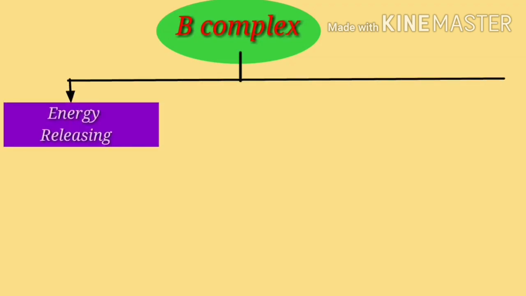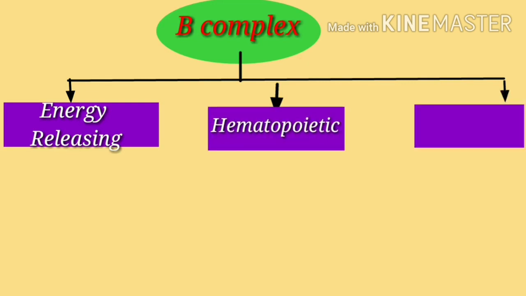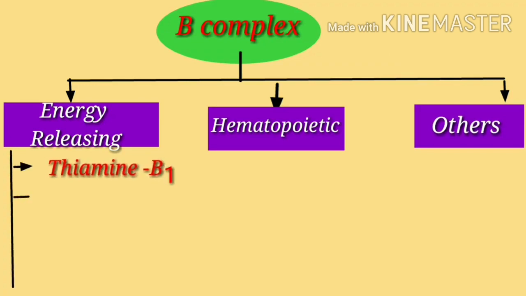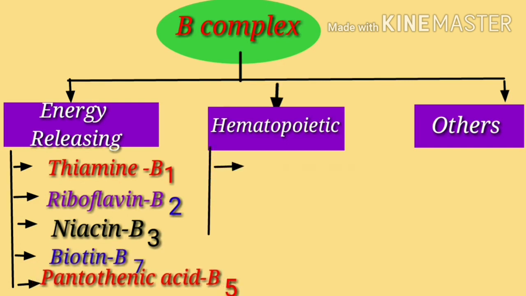First we'll discuss B complex vitamins. B complex vitamins are helpful for energy releasing, hematopoietic and others. Energy releasing are thiamine called B1, riboflavin B2, niacin B3, biotin B7, pantothenic acid B5.